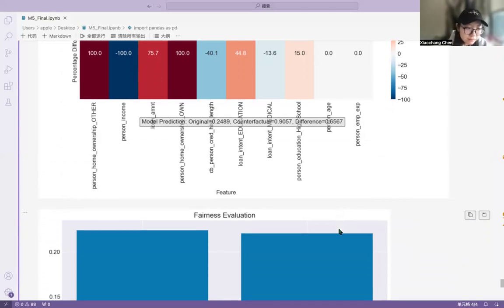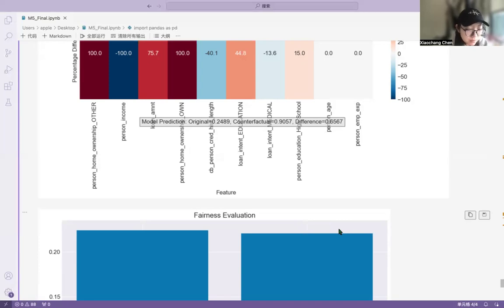So what did we learn? AI can be fair, but only if we actively work on it. And SHAP and LIME help us understand decisions. Counterfactuals help us find ways to improve. Fairness audits help us detect and remove bias. Ongoing monitoring is key. Just because a model is fair today doesn't mean it will stay that way.